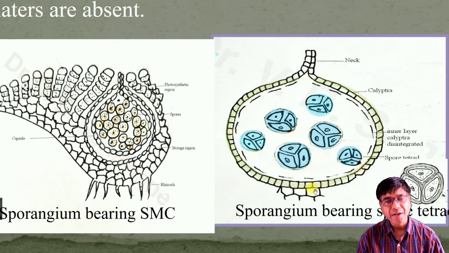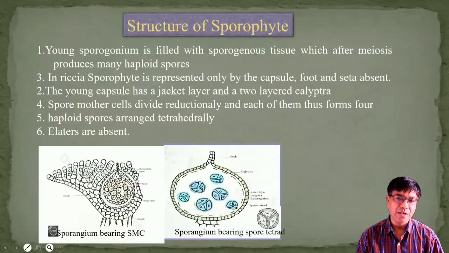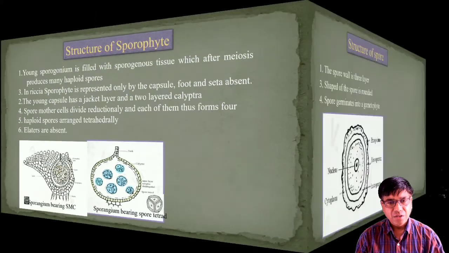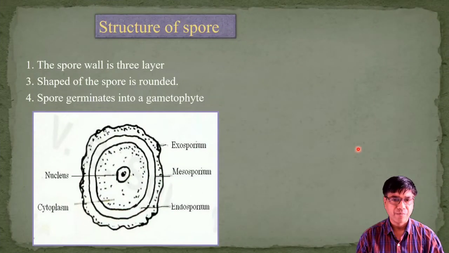Spores are carried away through air or raindrops. So student, I think that you have understood the first and second topic, and now we are going to study the next topic, that is structure of spores.